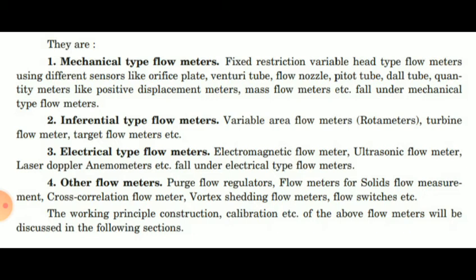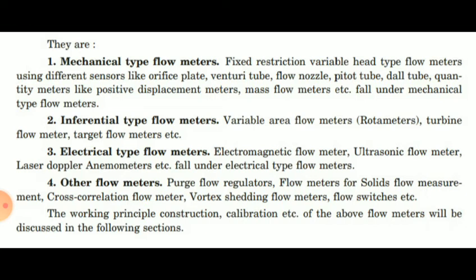First is head type, wherein the flow rate is inferred from differential pressure measurements across an engineered obstruction or constriction. Second is variable area or rotameter type, wherein the flow rate is inferred from a displacement of an object that results from a balance of weight force against a velocity force.